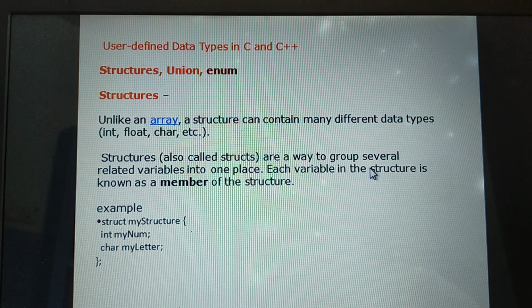Structures are a way to group several related variables into one place. In the structure, we can use different types of variables. Each variable in a structure is known as a member. This is a member of the structure, and this is also a member of the structure. This topic I will teach you in detail later.